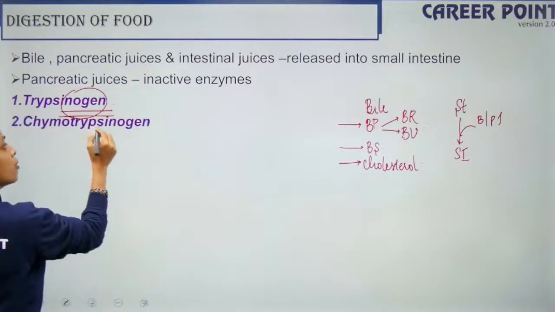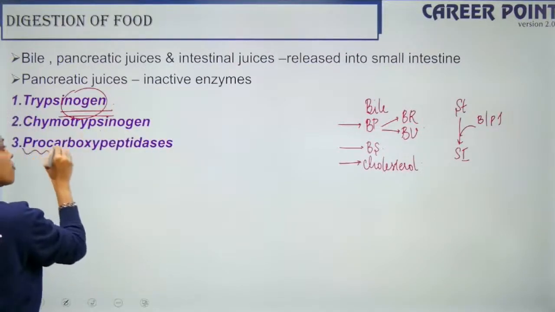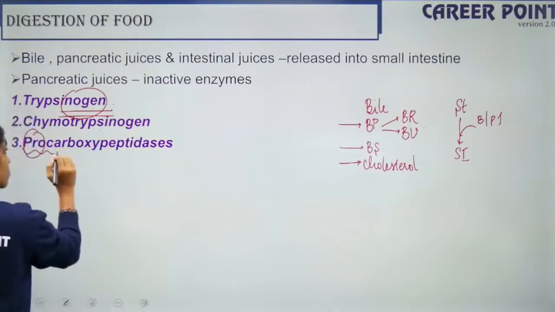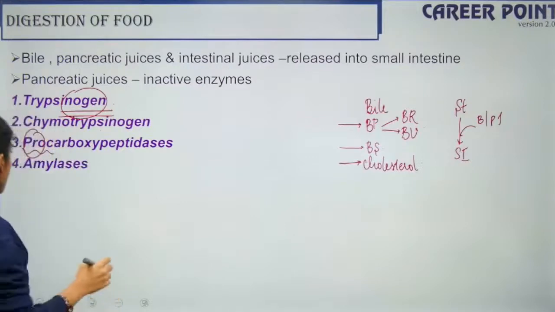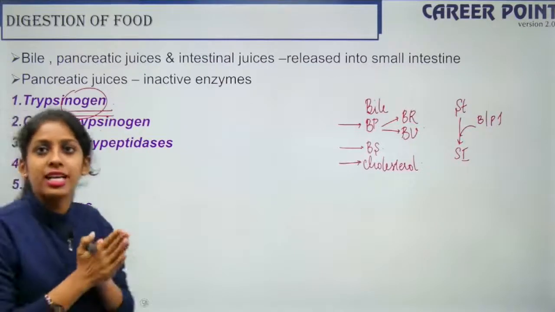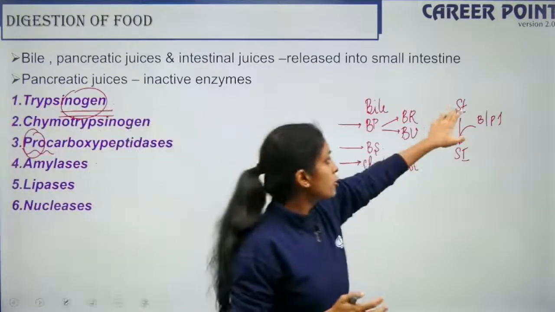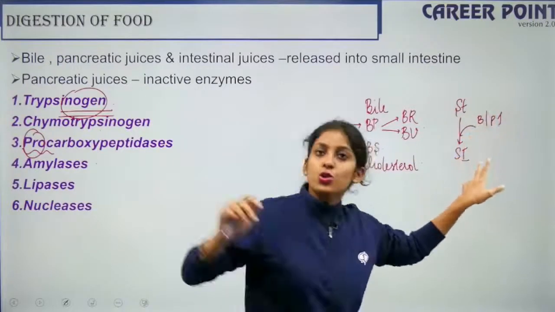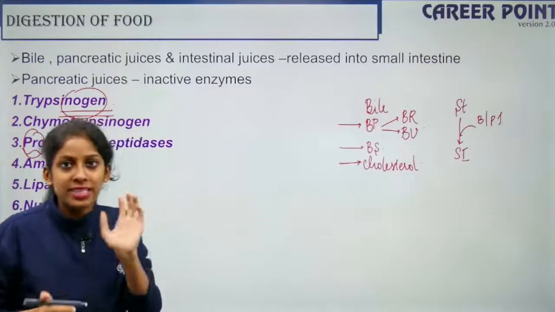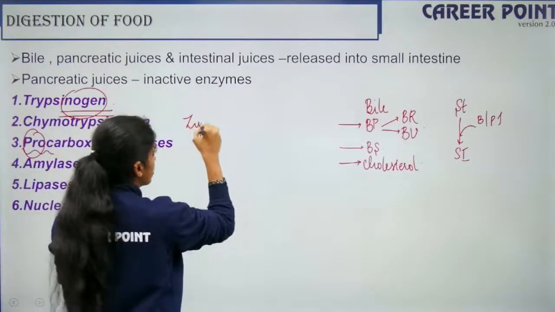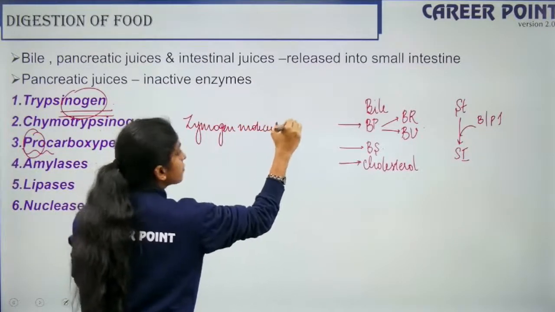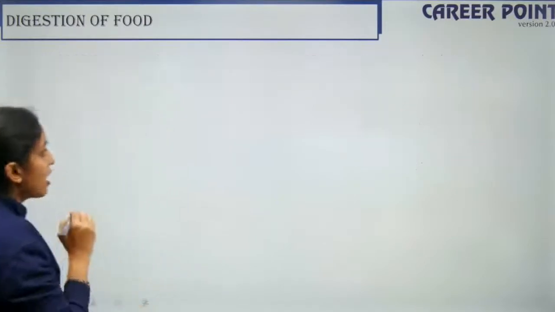Then you have chymotrypsinogen. Then you have procarboxypeptidase. It is not exactly in the active state, right? So this is procarboxypeptidase, again an inactive enzyme, then amylases, lipases and nucleases. These are the 6 enzymes that are present in your pancreatic juice. So the bile juice and the pancreatic juice with these inactive enzymes move into the duodenum. The inactive enzymes have a particular term, known as zymogen molecules. Clear? Okay. So now let's move forward.